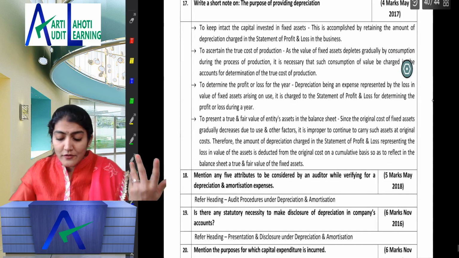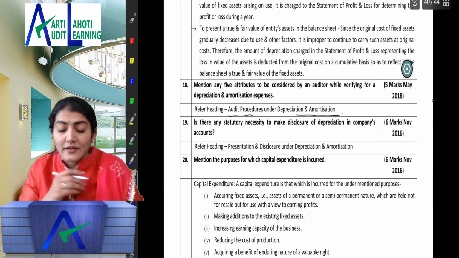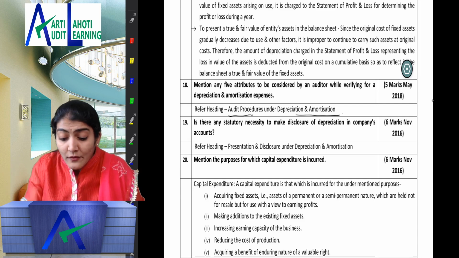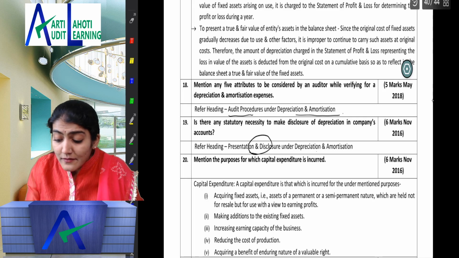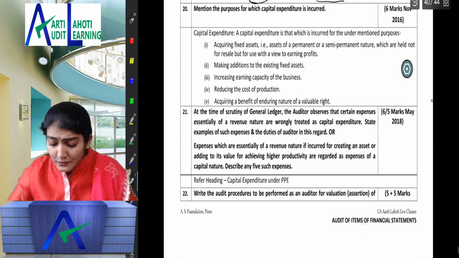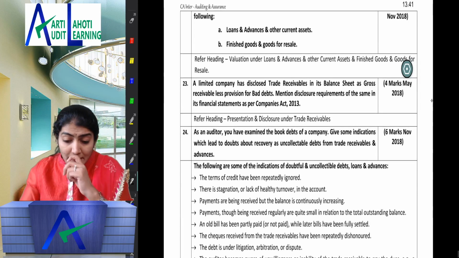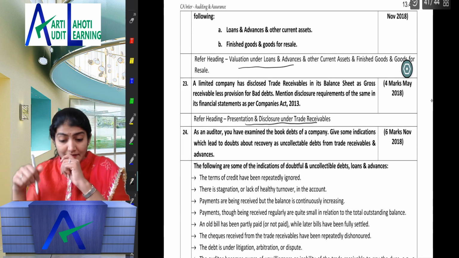Then purpose of providing depreciation, audit procedures for depreciation and amortization. Right, so how do you do the audit of depreciation, amortization? So overall question asked, okay, not any assertion. Then presentation and disclosure of depreciation, amortization. Right, presentation, disclosure question asked, and capital expenditure under property, plant, equipment, valuation of loans and advances, presentation, disclosure under trade receivables.